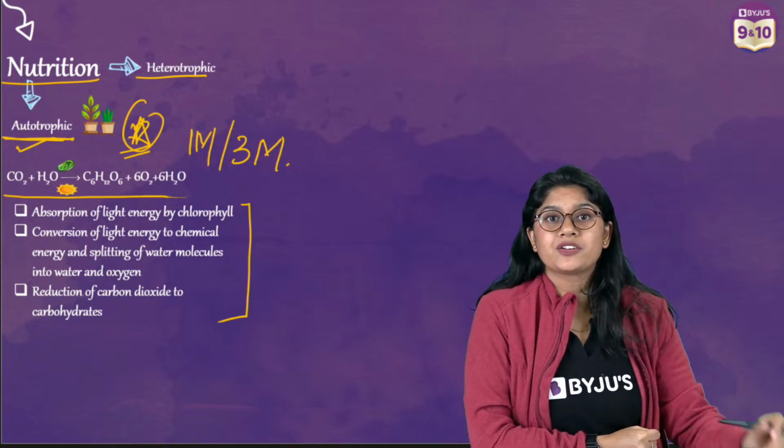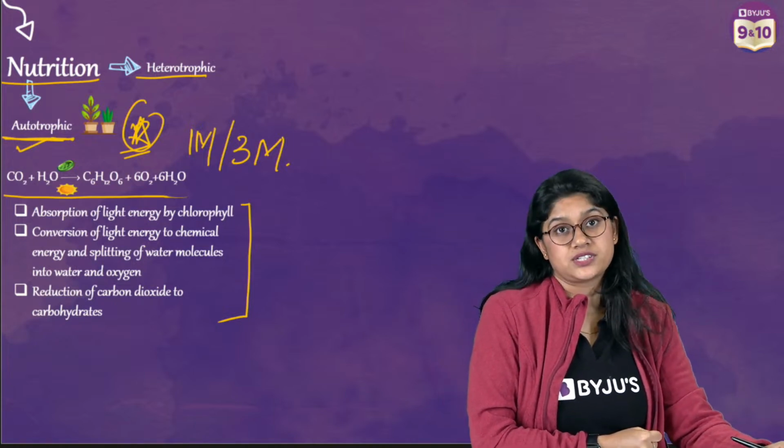So now let's talk about the different steps that we have in photosynthesis. Can you tell me the 3 steps? Without looking at the screen, everyone, I'm sure all of you are aware by now what the 3 steps of photosynthesis are. Quickly, close your eyes and tell me. But of course, if you're typing, you will not be able to close your eyes. Tell me, everyone, what are the 3 steps? In this session, we are focusing on a quick summary of the whole chapter of life processes, but I need your help.